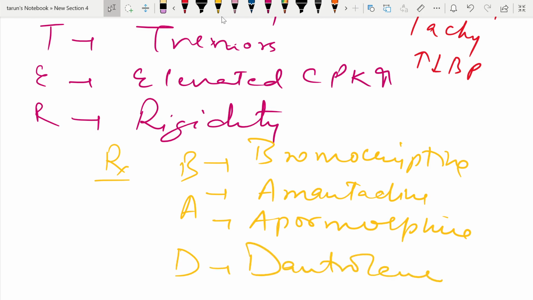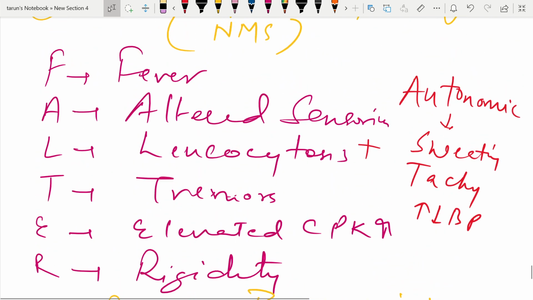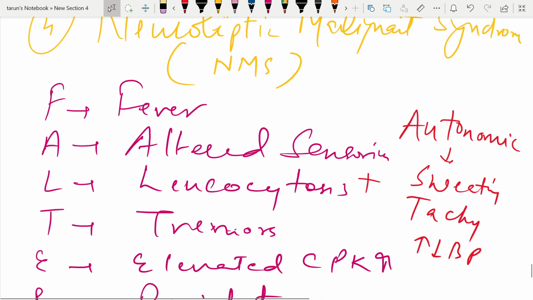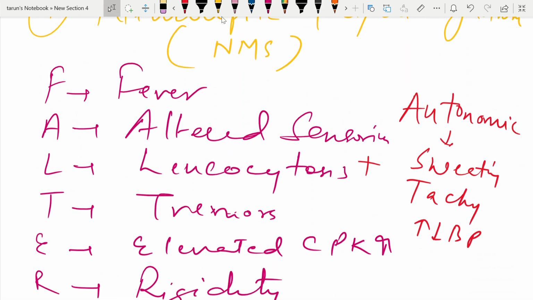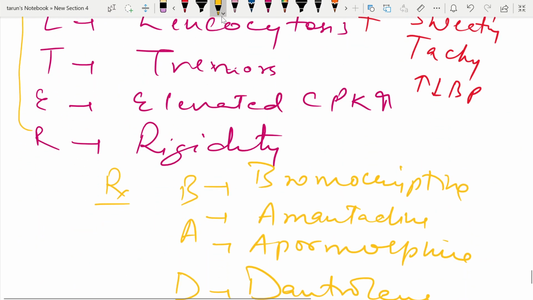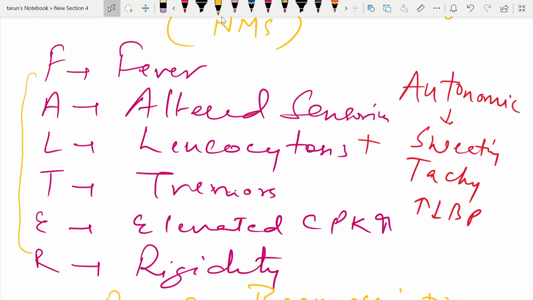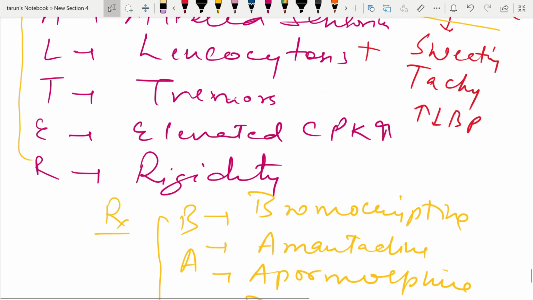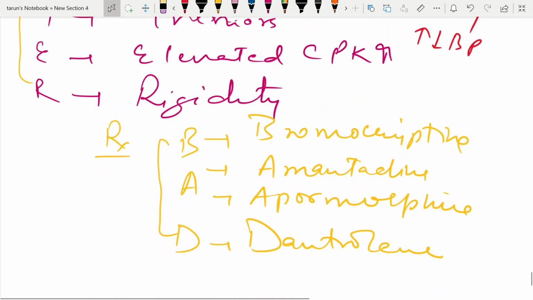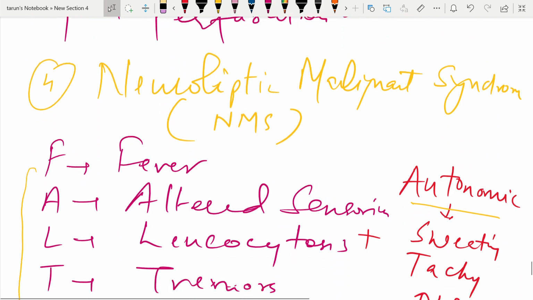In this way, you are going to write a few words about neuroleptic malignant syndrome. You can remember Falter for the features, BAD for the treatment, and in addition, in the features you can write there are autonomic features as well. This is question number 4. Then we will move on to question number 5.